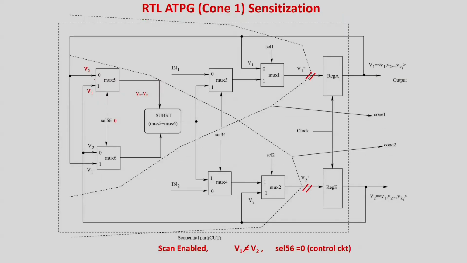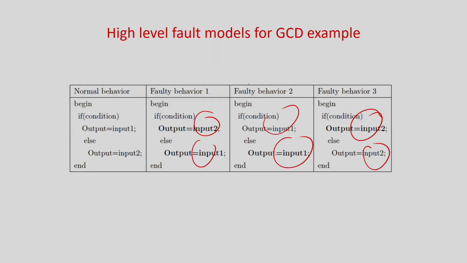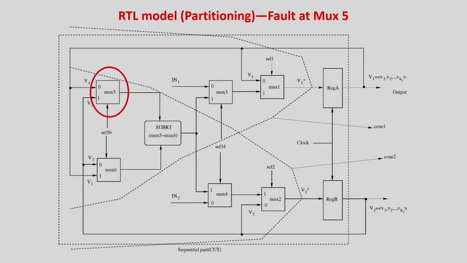So first, because I have to put some values as V1 and V2, and they also have a scan chain, I will take the scan chain and load the values of register A and register B such that V1 is not equal to V2. Of course you can easily appreciate that if you take V1 equal to V2, the fault will not be sensitized. The fault taken is something like this: whatever be the case, you are going to get the same input at the output.